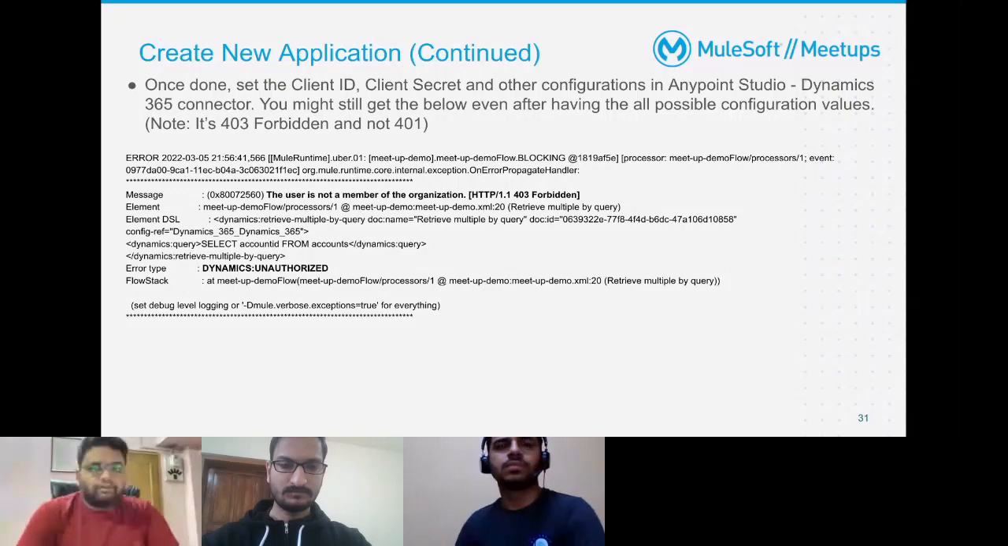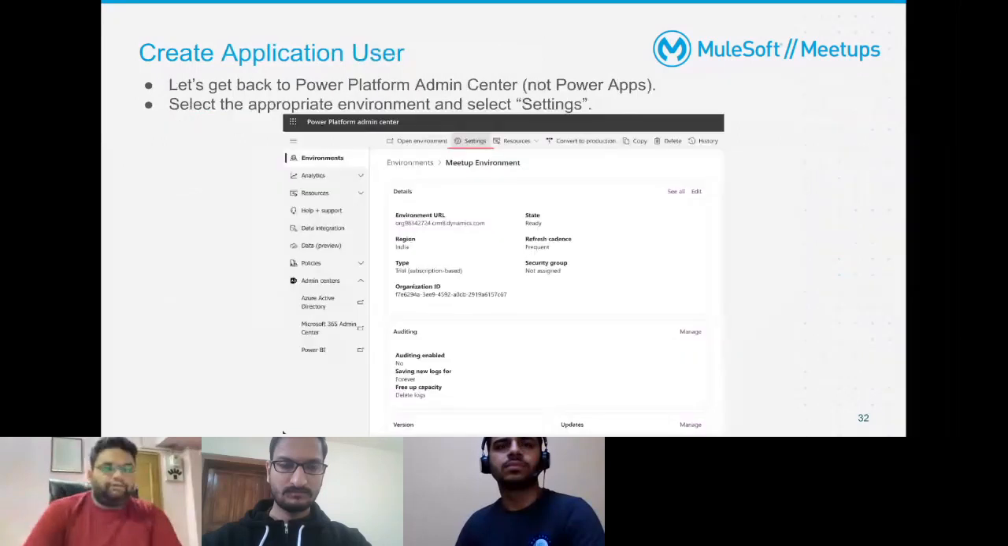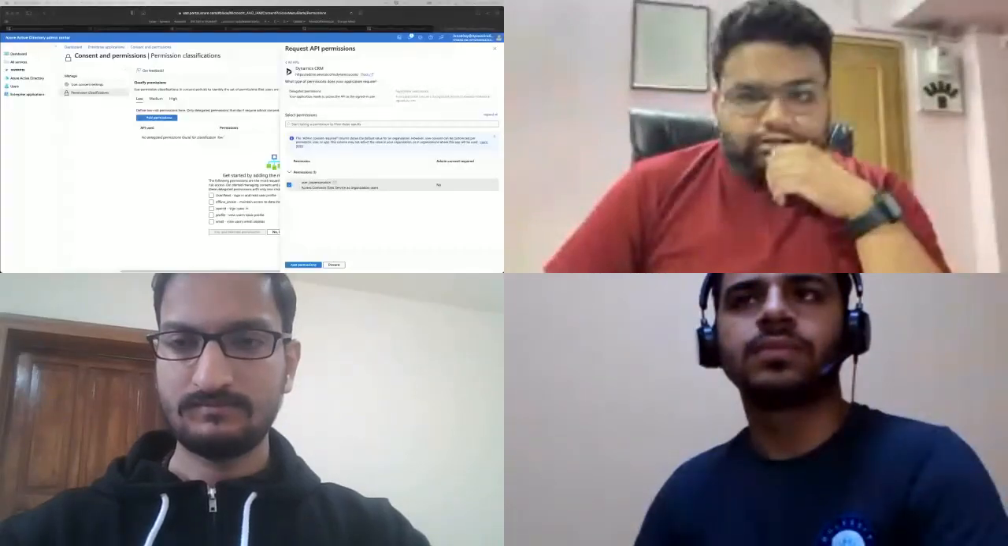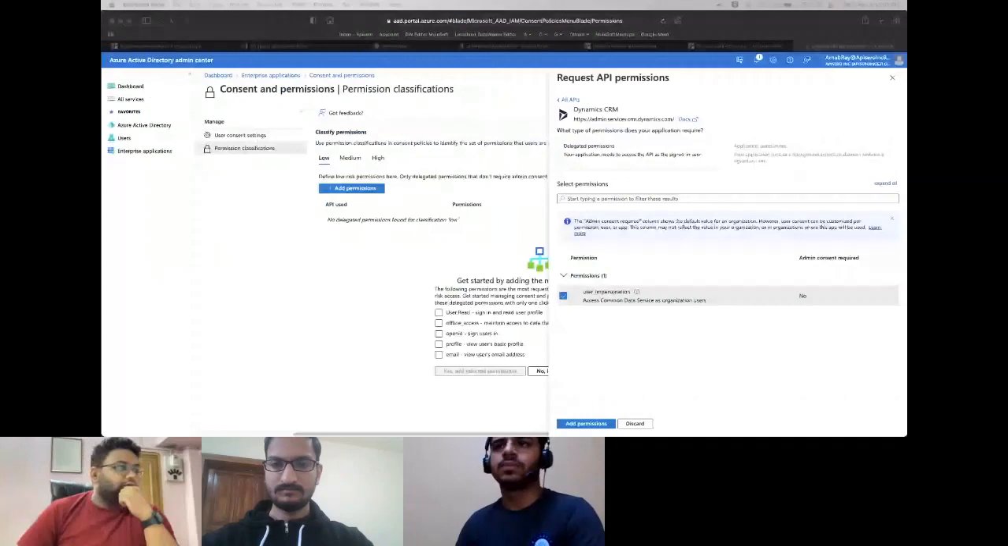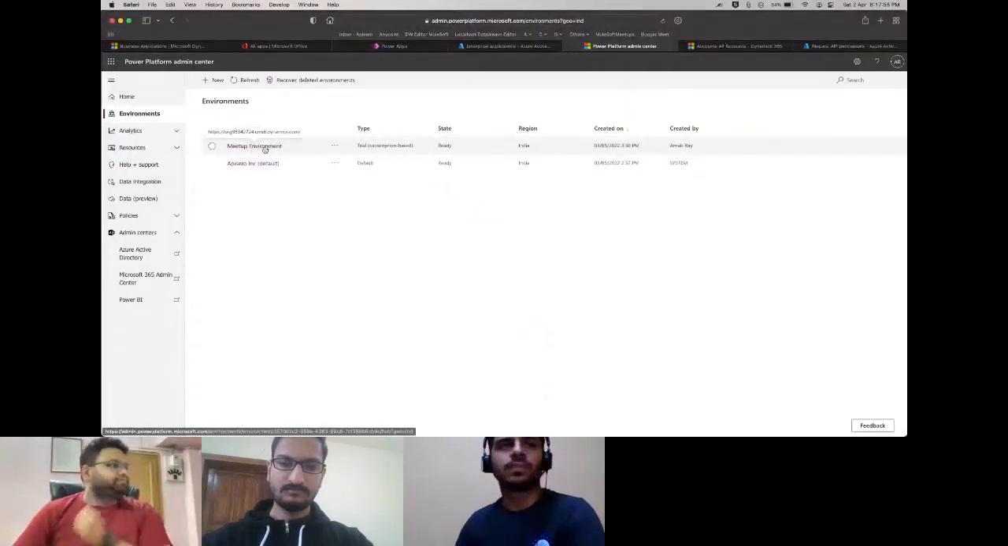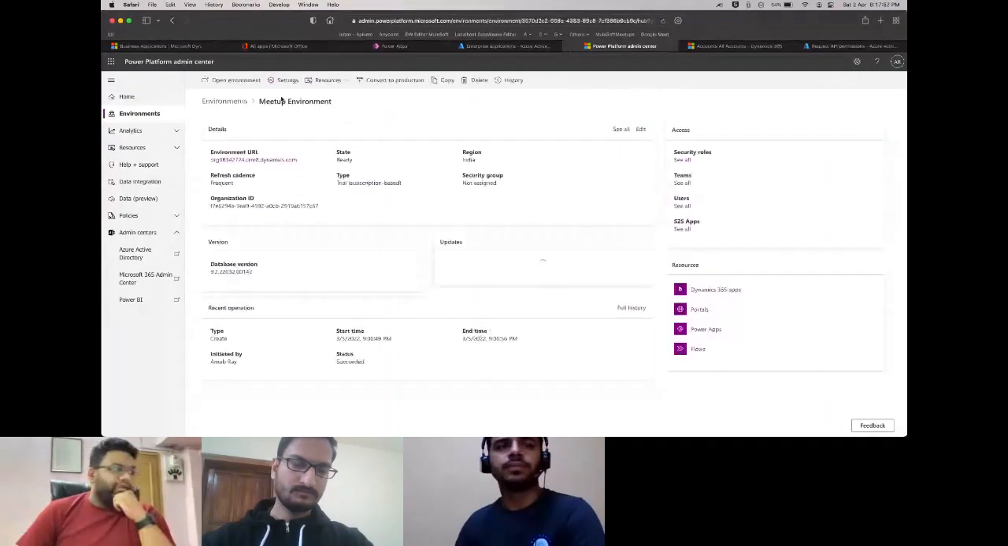In order to do that, you need to come back to your Power Platform Admin Center. So I'll just go back to our Power Platform window. I'm doing this ping pong so that we can visualize what we actually have in the PPT. So I'll just share my screen again. Okay. Once you are inside Power Platform Admin Center, go inside your environment, like Meetup, and click on this button called Settings.